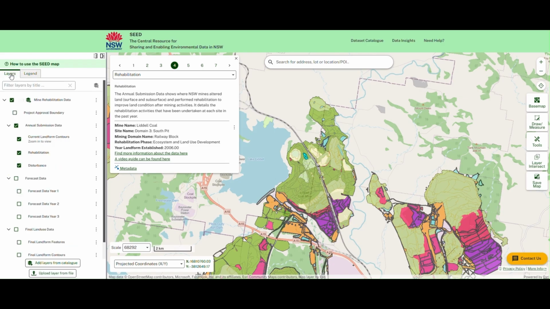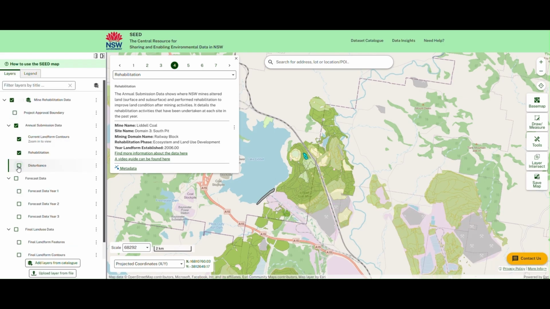By clicking on the map itself, you can see the mining domain type and then the corresponding rehabilitation phase. For example, the highlighted area shows completed rehabilitation.